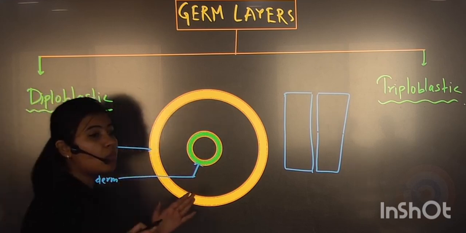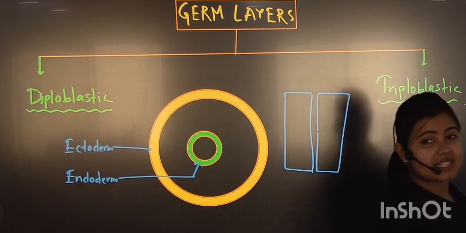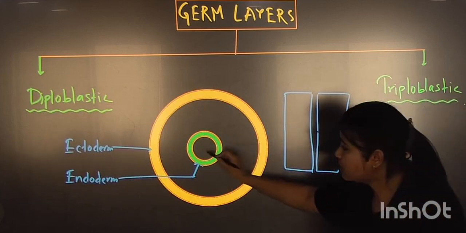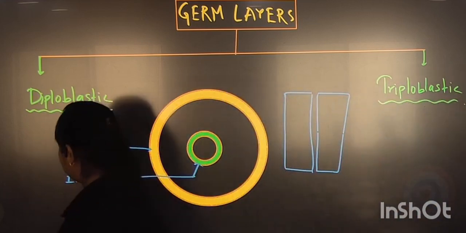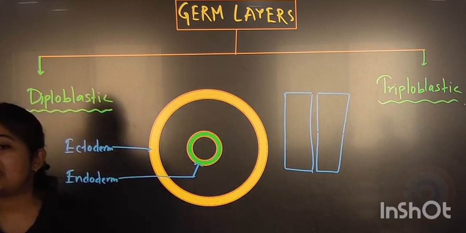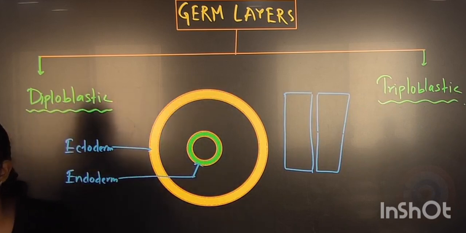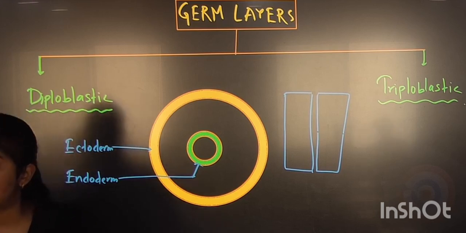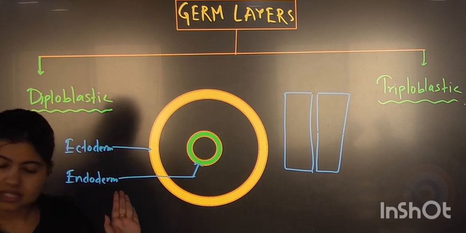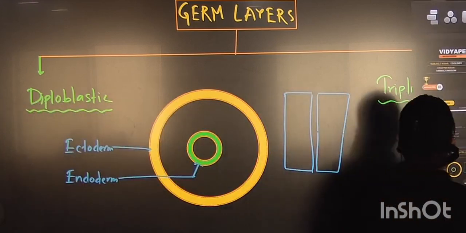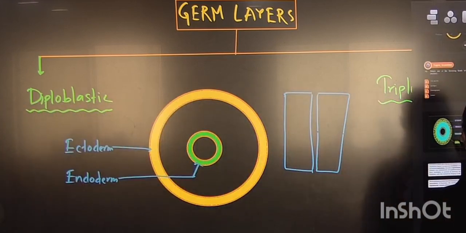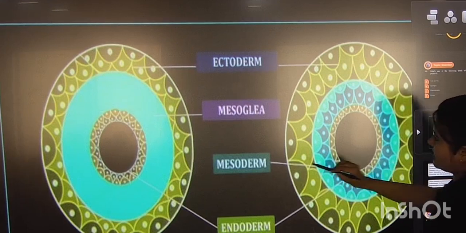Now what happened to this diploblastic structure in between endoderm and ectoderm? One specialized structure is present, known as mesohyl or mesoglia. That is the undifferentiated gel-like structure present in between. Can you see?